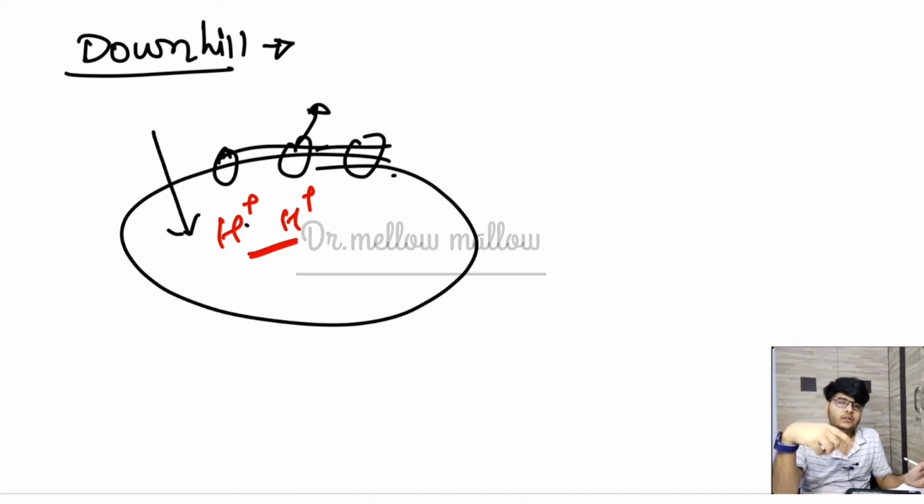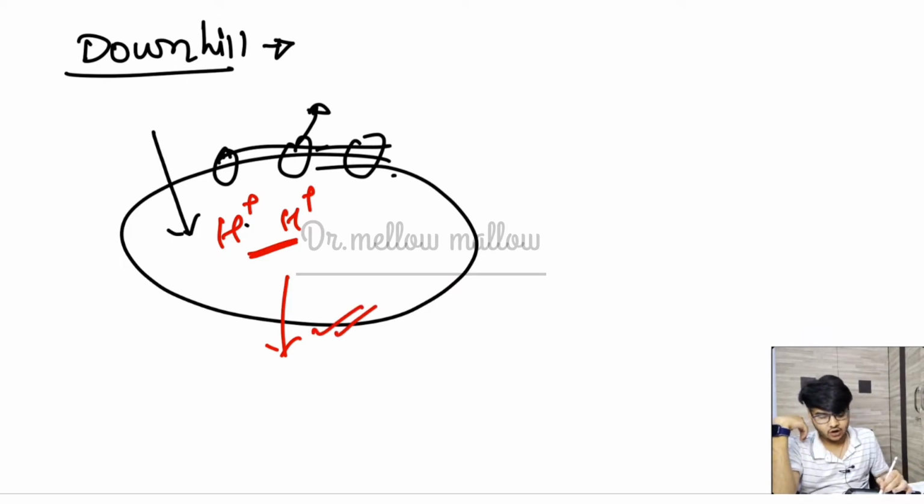So now this is my fundamental right, and this is my duty. The H plus will think, it is my sole duty to release the same amount of energy in breaking down the gradient.